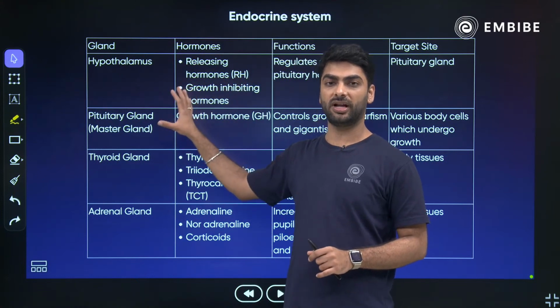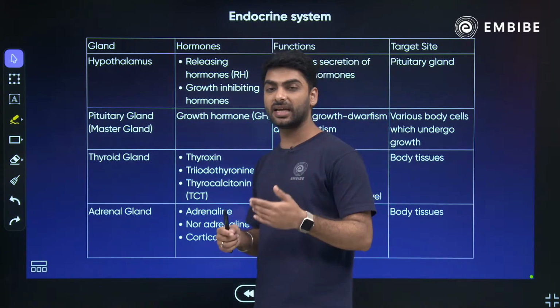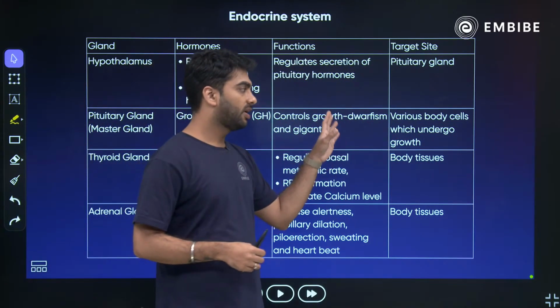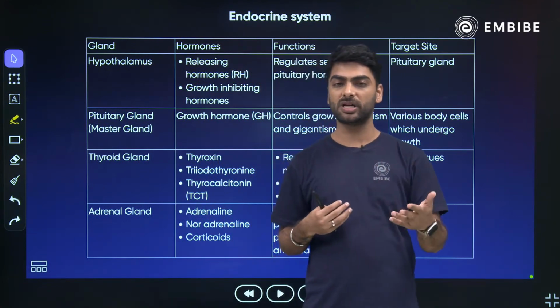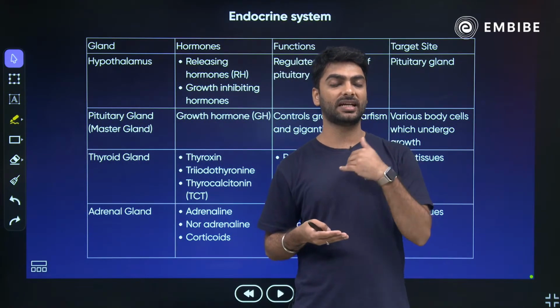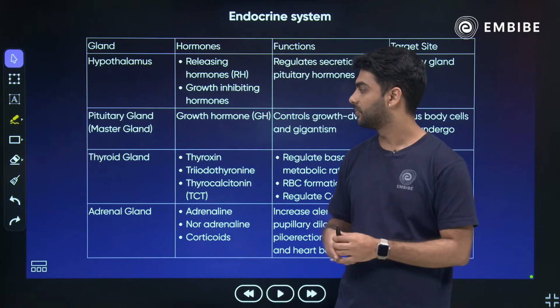What do you call the pituitary gland? We call it the master endocrine gland. Now, it secretes the growth hormone which is responsible for body growth. If the growth hormone is secreted too much, it can cause gigantism or acromegaly. If it is secreted less, it causes dwarfism or cretinism.